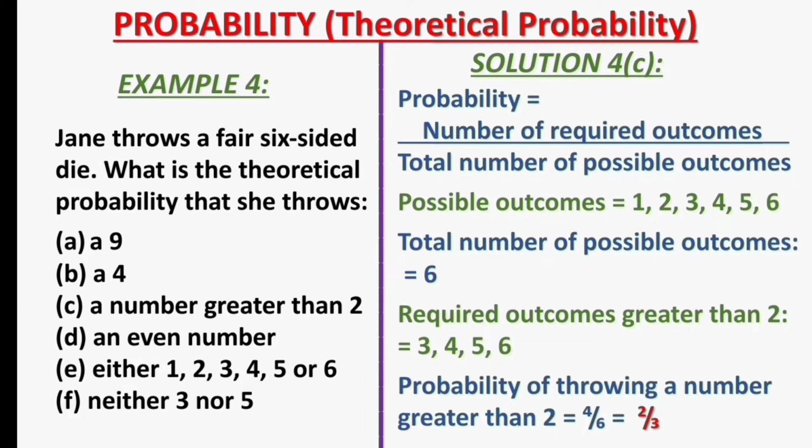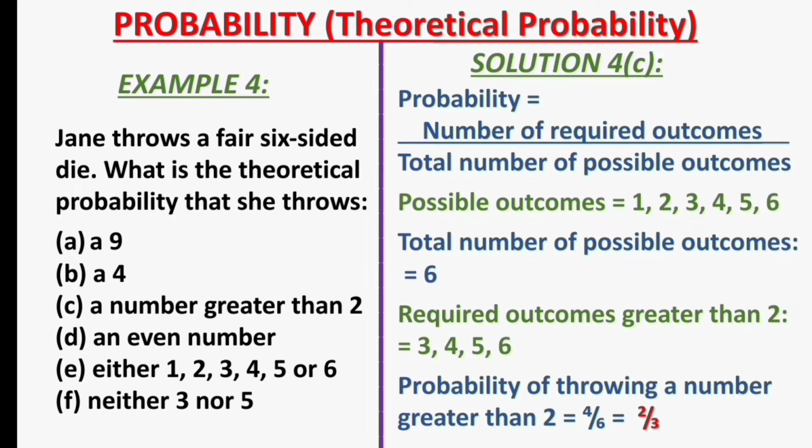These are 4 numbers. Hence, the probability of throwing a number greater than 2 is equal to 4, representing the number of required outcomes, divided by 6, representing the total number of possible outcomes. This will simplify to 2 over 3. I hope you got that right.